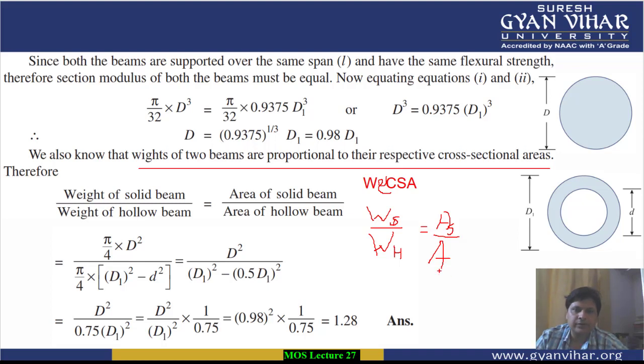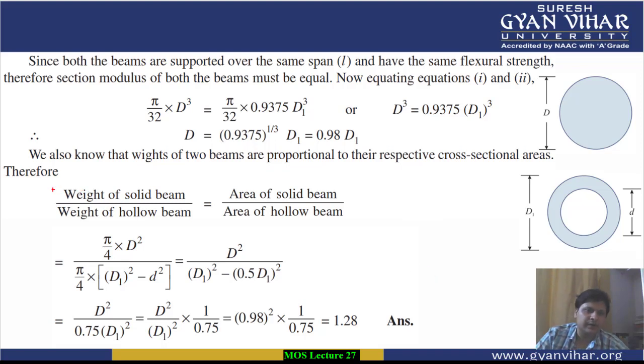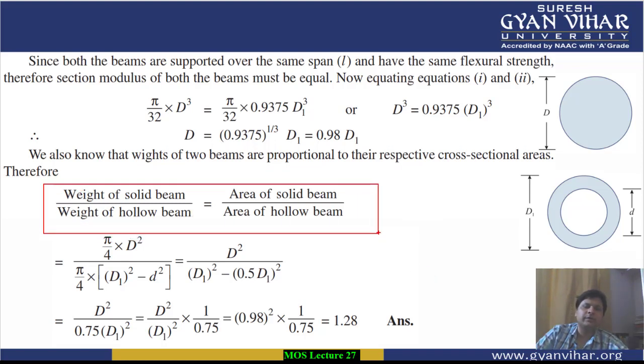Alright, this means that, students, we can write it in this way, that weight of solid beam upon weight of hollow beam is equal to area of solid beam upon area of hollow beam. Finally, you can put pi d square by 4 as the area of the solid beam, and pi by 4 into capital D square minus small d square as the area of the hollow beam.